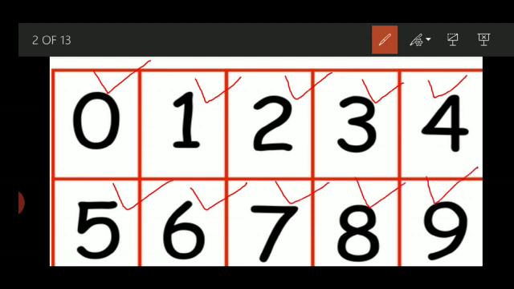These members of the mathematics family always help you. These numbers are the basic foundation of mathematics. These numbers can make any other big numbers which you want to form. So dear students, I hope you have recognized all the numbers which I have shown to you. Now let's move to the topic.